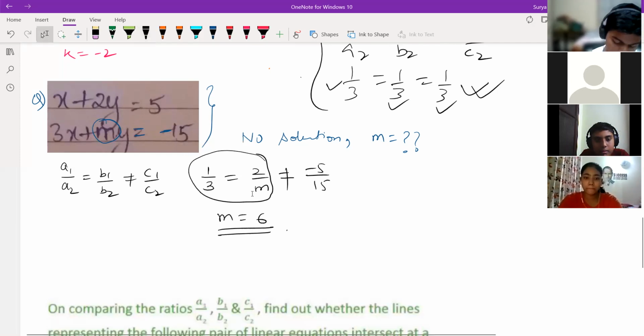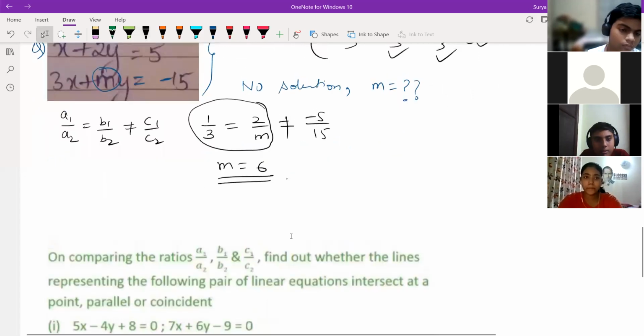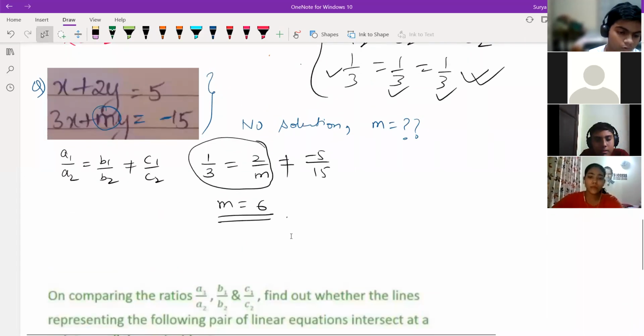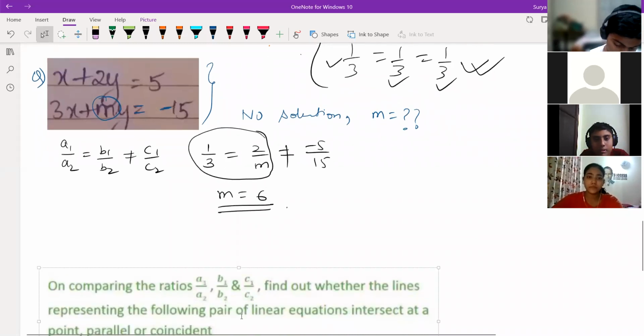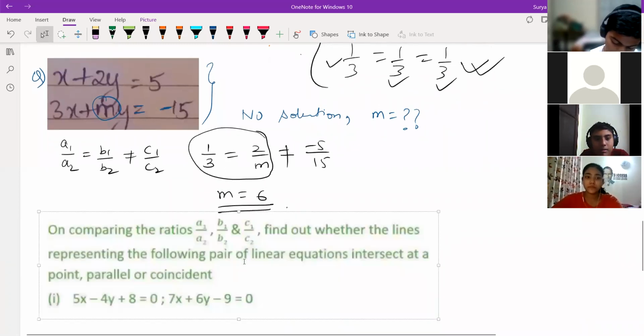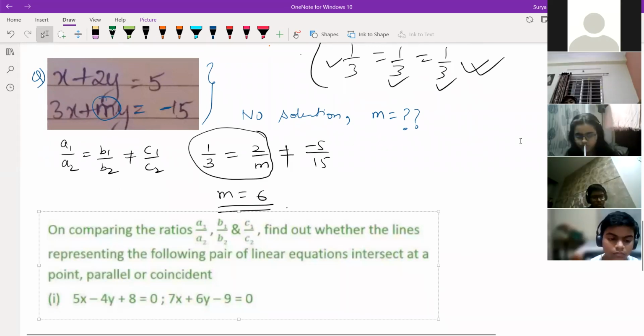Anyone having doubt in this? No, sir. Okay, fine. It's clear to everyone, children? Anyone? Akshat, how are you feeling now, Akshat?